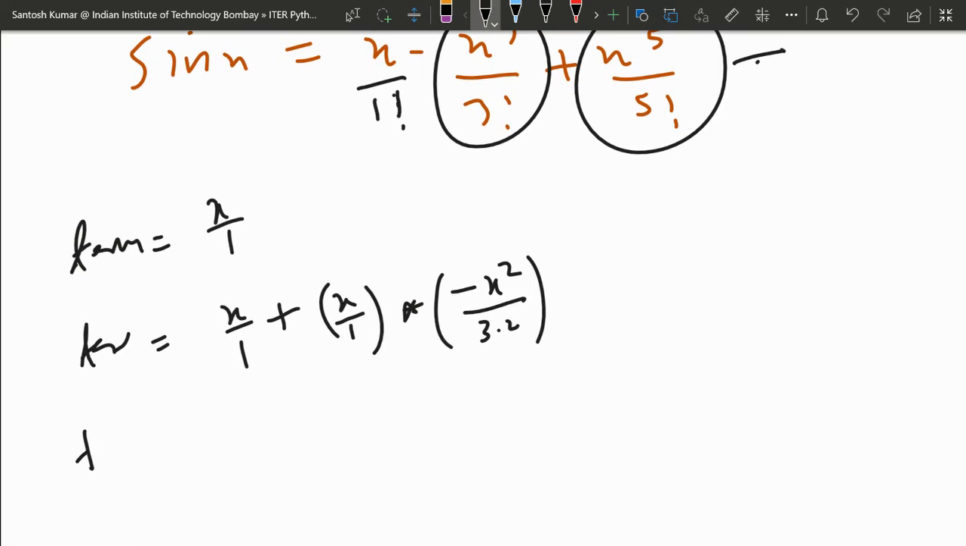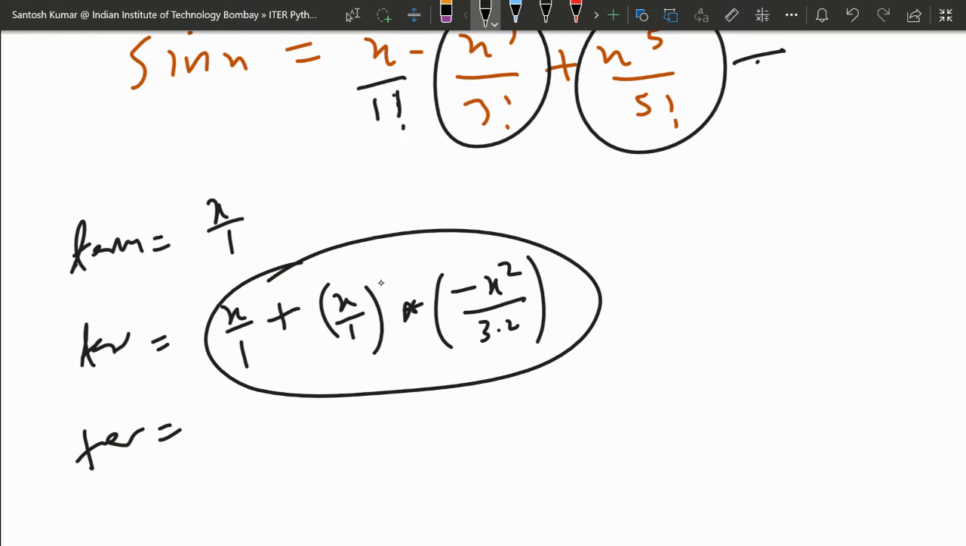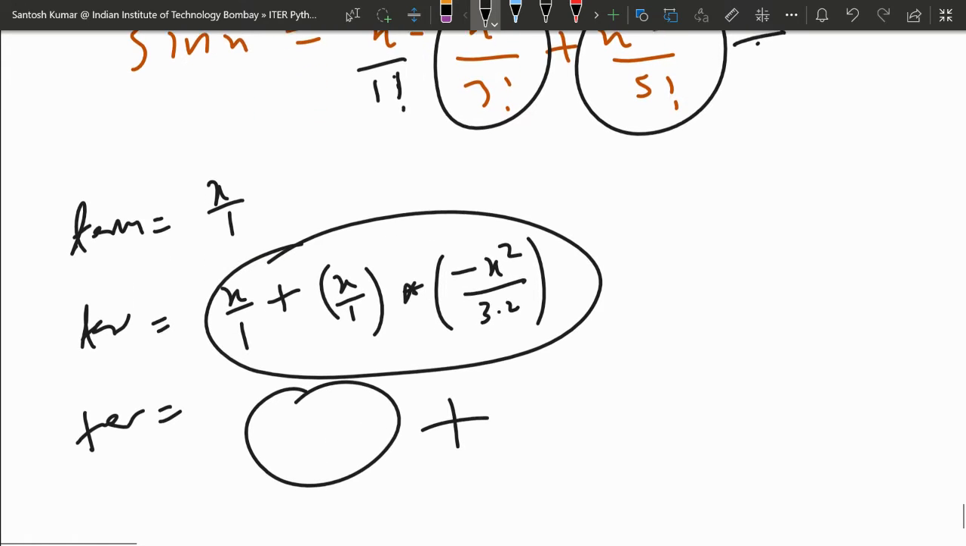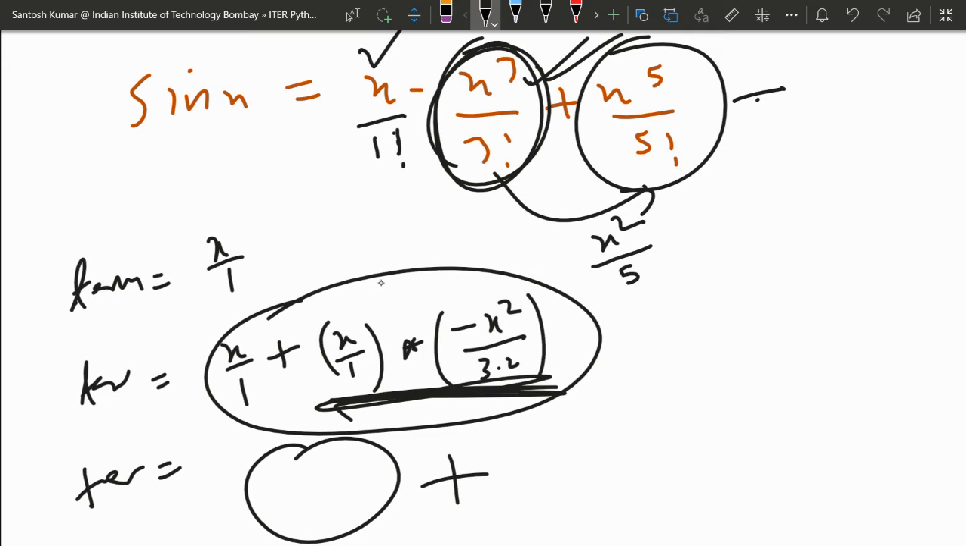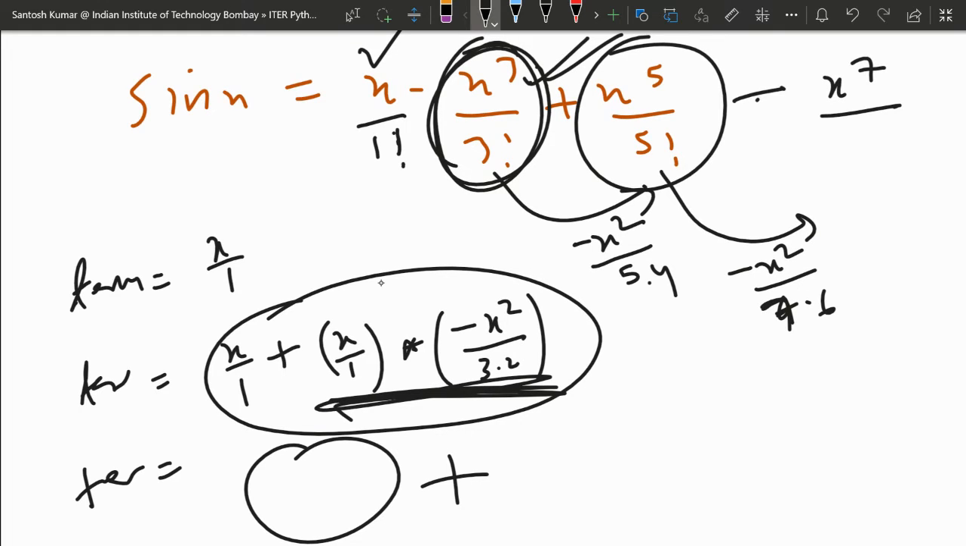After this, in the second term you have to multiply again by x square upon 5 into 4. If you then multiply x square upon 7 into 6, you get the next term, with minus, that is x to the power 7 upon 7 factorial.